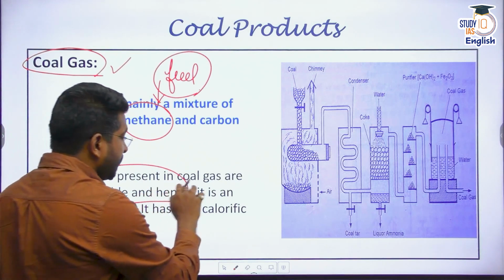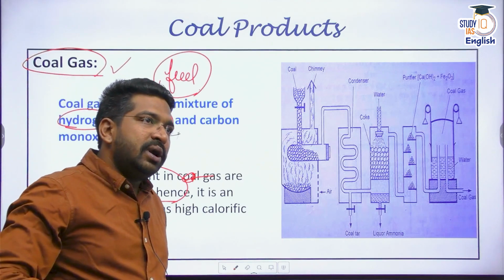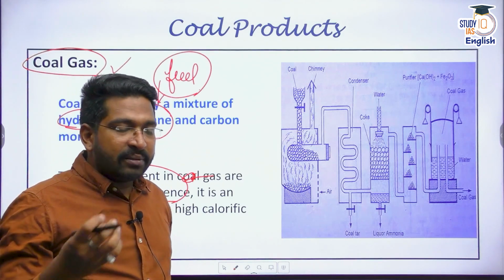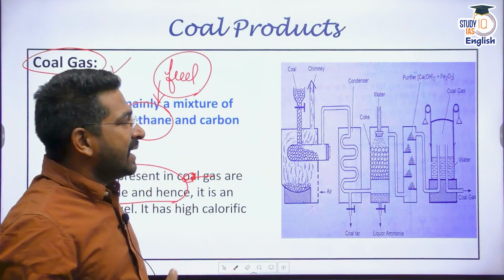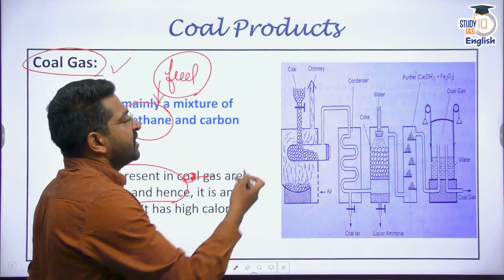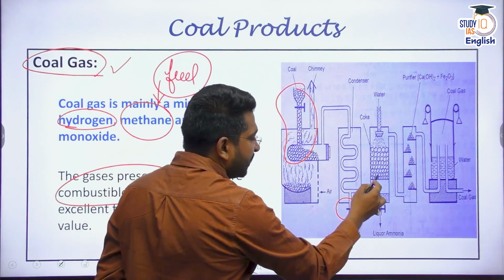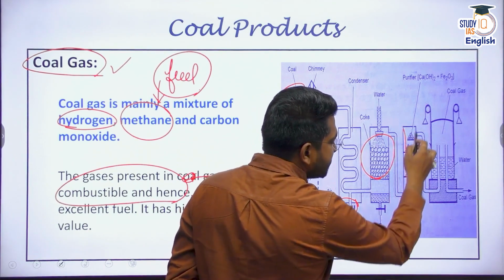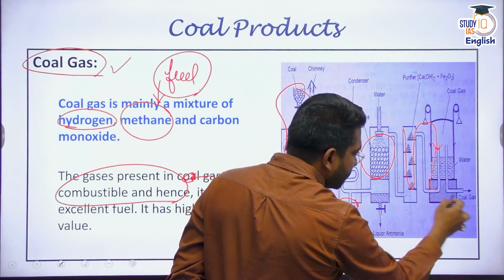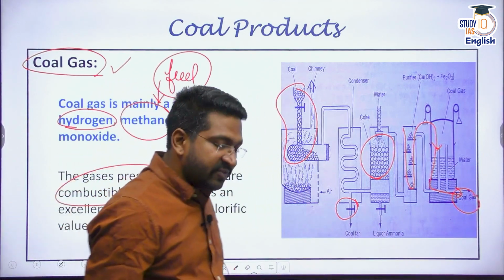I would say it's a fuel which leaves no residue. That's why I wouldn't call it completely clean fuel, but much better than coal itself, right? So coal gas is also produced through a process. Whenever we heat up the coal, we can get coal tar, we can get coke, and then eventually when we pass these through chemicals and other towers and through water, we get coal gas in the end. Coal gas is also one of the excellent fuels.